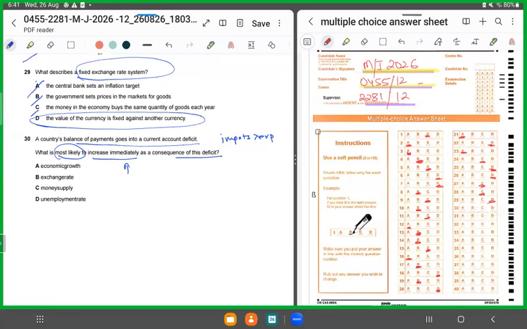Economic growth would fall, exchange rate would fall, right? It's D because imports would increase and local goods demand would be falling, and labor would be laid off. So the unemployment rate is going to rise. So 30 has to be D.